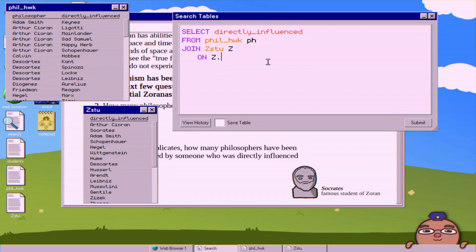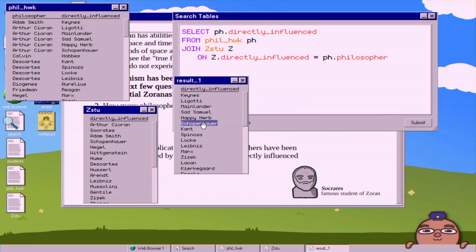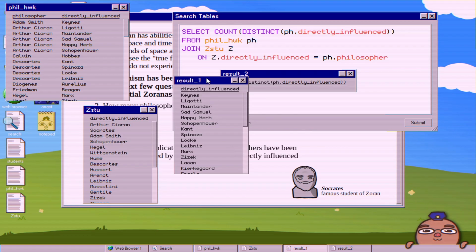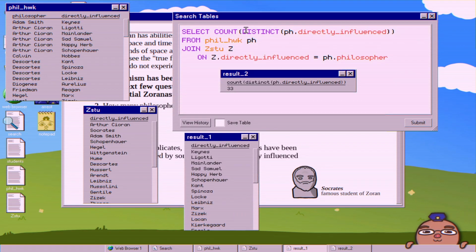So in order to represent that, we need those who are directly influenced to become the new philosophers of our new table. And I forgot to stipulate that we are selecting for the new table here. So then these are all the people who are directly influenced by those who are directly influenced by Zoran. And then, because it's saying to be careful of duplicates, we want a distinct list, and then we are going to count that list, and that gives us a count of 33. So that's how you do it if you separate it.